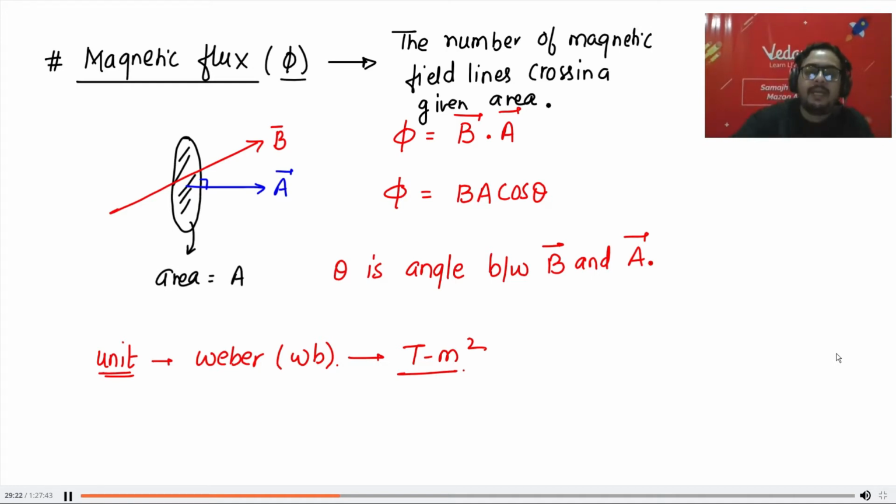Second, why minus? Anish, this is a law. When someone gives you a law, you have to understand it. Okay, you have to believe it. Now, what is the use of minus? That I will tell you. For that, we will study Lenz's law. You'll have to wait for a little bit.